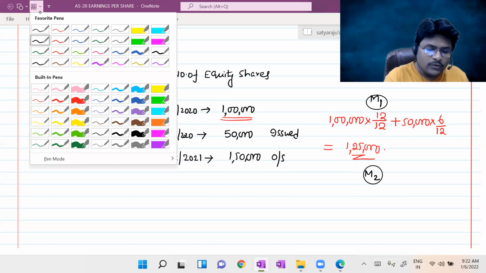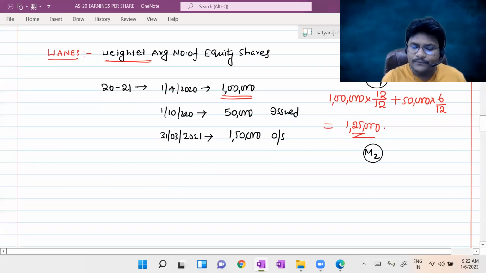Sir, what is method number 2? Let us check, guys. In method number 2, we calculate from period to period. From 1/4/2020 to 1/10/2020, how many shares are there? 1 lakh, into 6/12, only 6 months. Plus now 1 lakh plus 50,000 becomes 1,50,000.